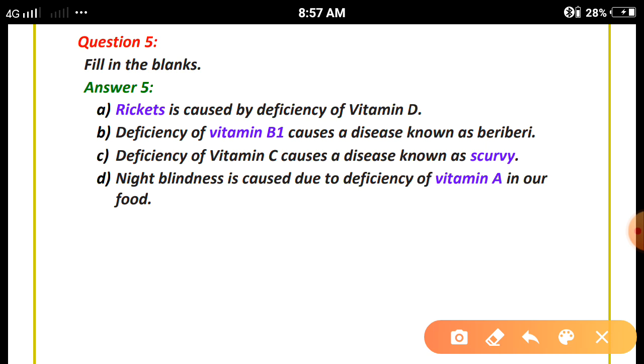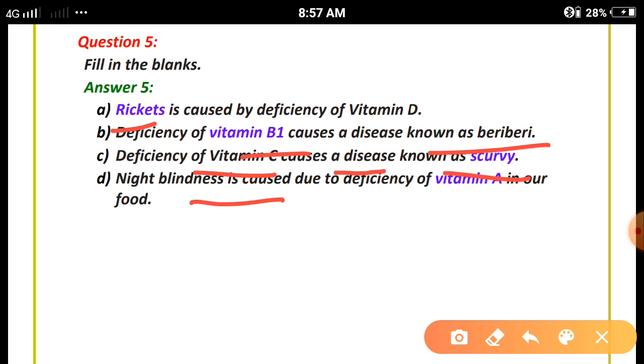Question number 5. Fill in the blanks. The disease caused by the deficiency of vitamin D is known as rickets. Clear? Deficiency of vitamin B1 causes a disease known as beriberi, and symptoms we have seen in the notes. Deficiency of vitamin C causes a disease known as scurvy. Due to the lack of vitamin C, our body will suffer from this particular disease. In this, bleeding gums and similar symptoms you might have seen in the chapter notes.